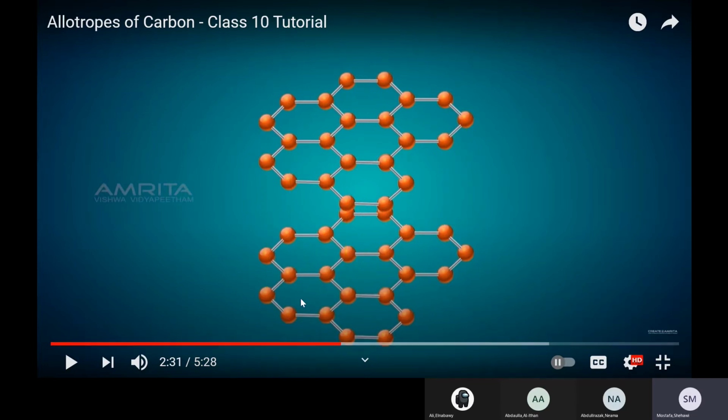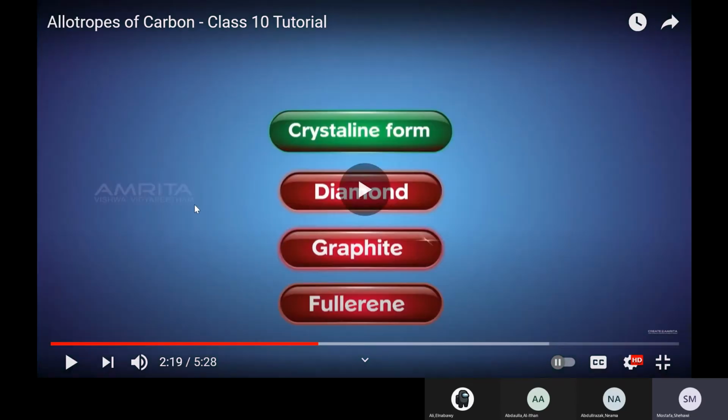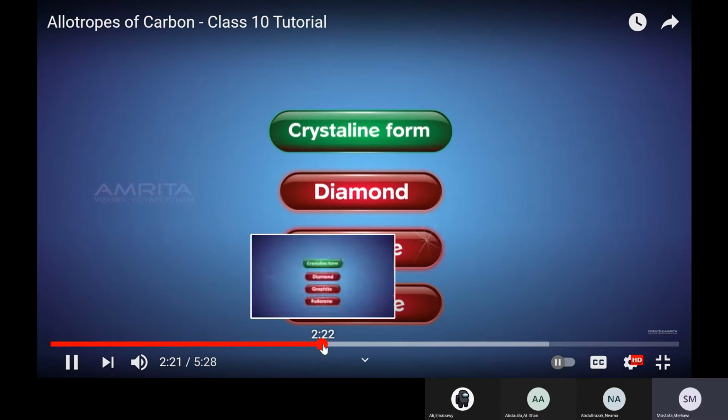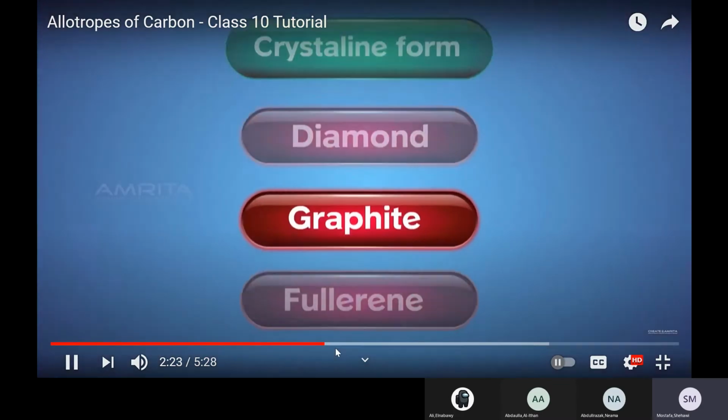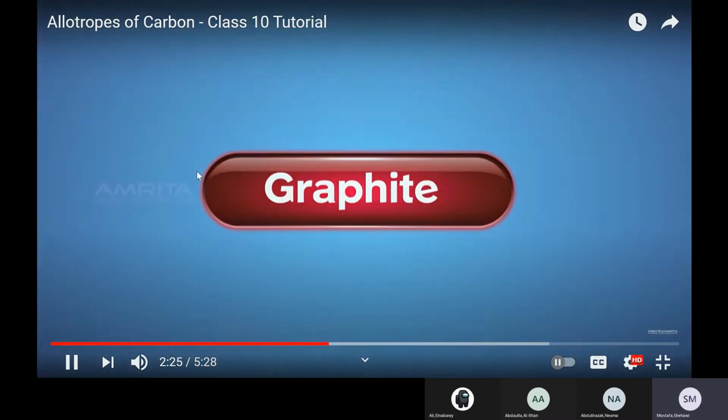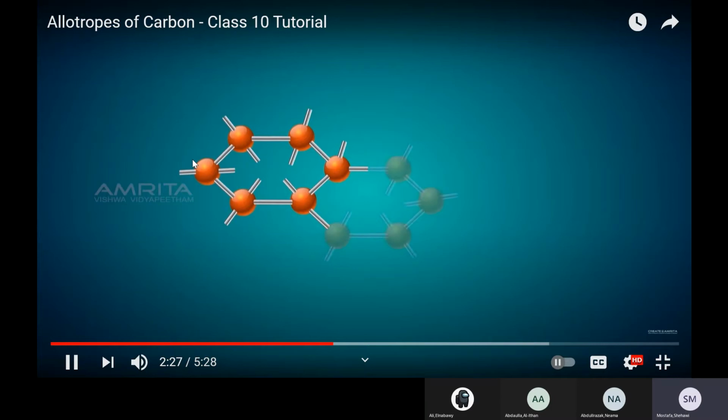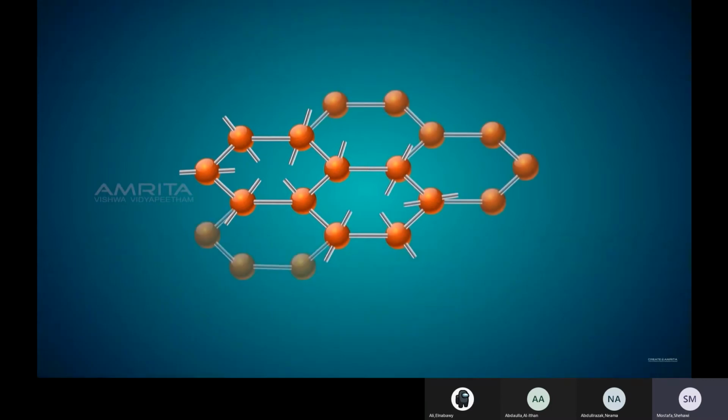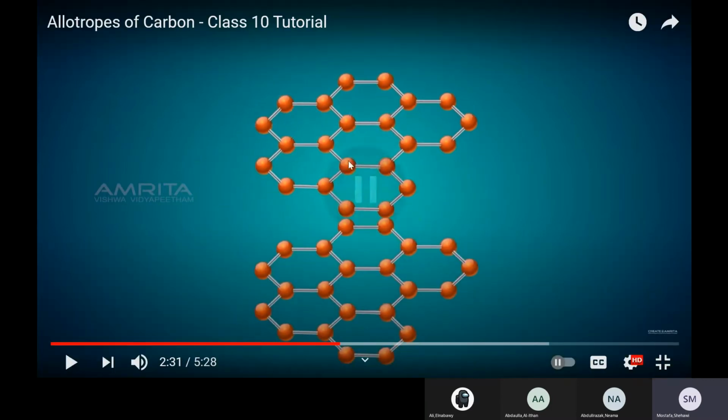Let's see it again. Allotropic forms of carbon in free state. Graphite. In graphite, each carbon atom is linked to 3 other carbon atoms by covalent bonds. So this one is the layer and this is a lower layer. This is above and this is lower one. And if you look at any one of these, you will find it linked to 3. 1, 2, 3. The 4th will be a link from this layer to the lower layer. So it consists of layers.